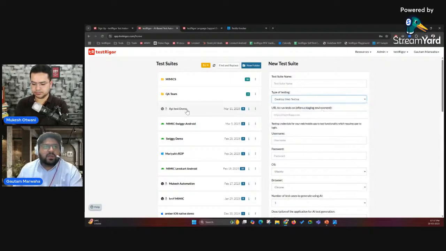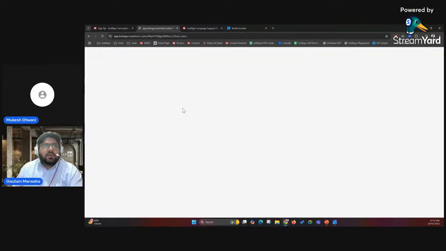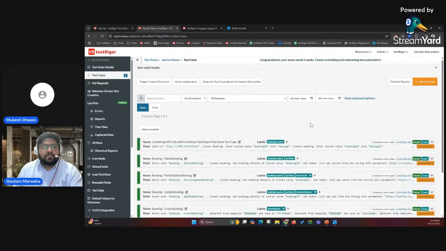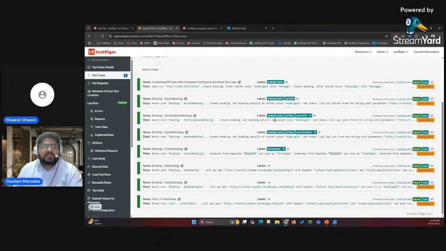I've created a demo already, so I'll just open that particular suite. Once it is open, you will see the test cases that I've already created on the right side like this. These are all API related test cases. On the left side, you'll see the things that are supported in TestRigor, the different areas, different sections.